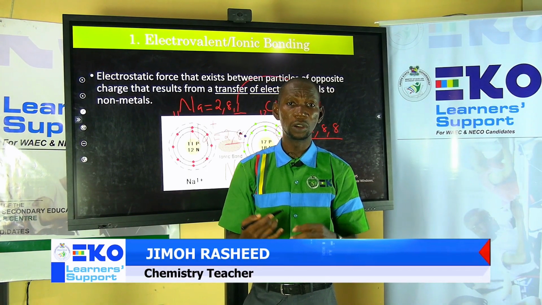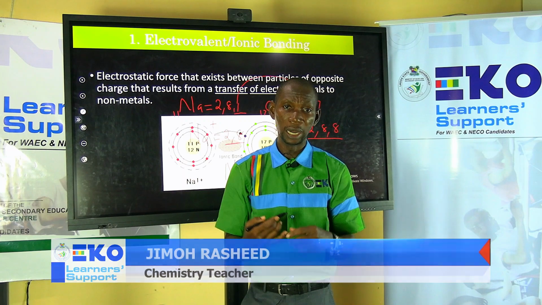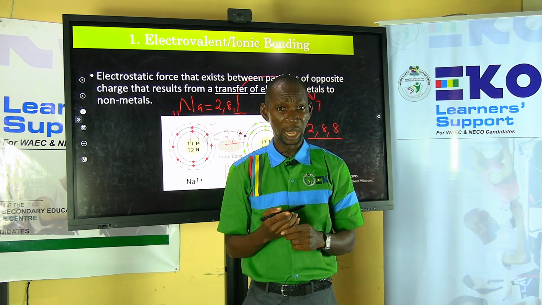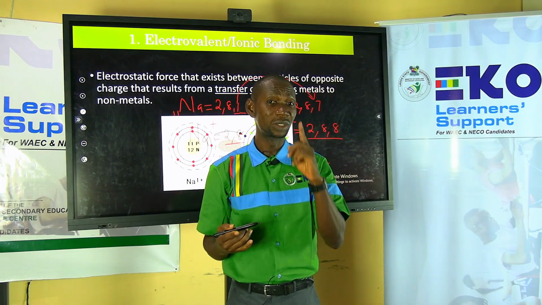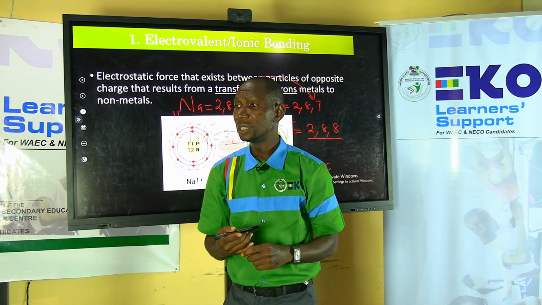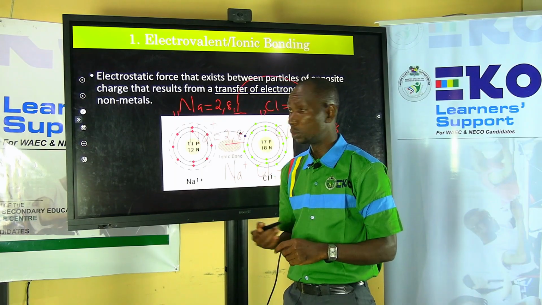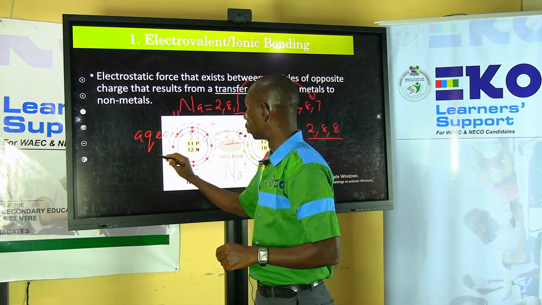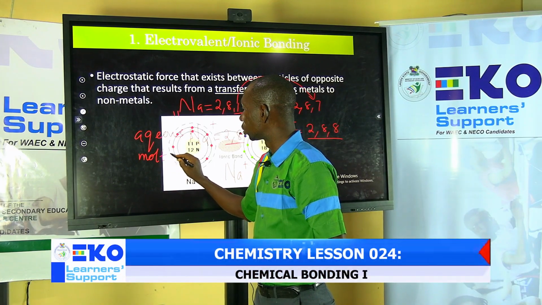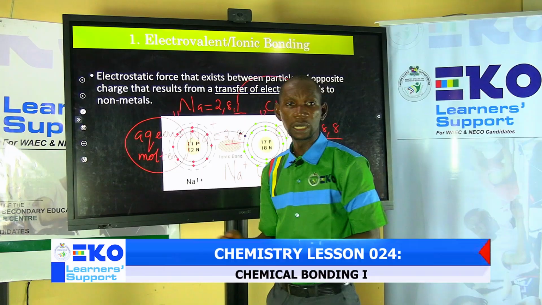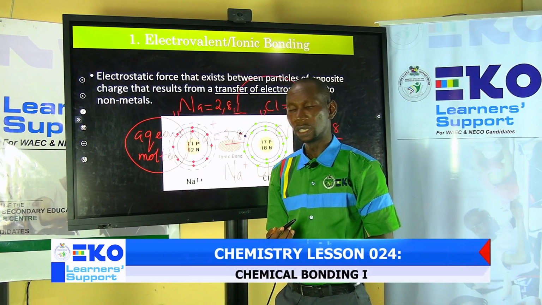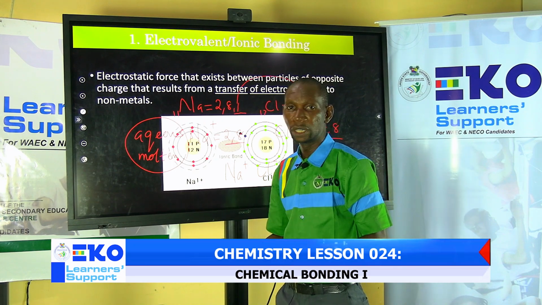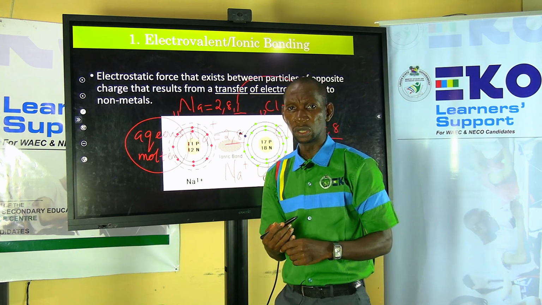Four is that ionic compounds are good electrolytes. That means they conduct electricity. But there's a caveat there. They do not conduct electricity in the solid state. Rather, when they are dissolved in water, which we call aqueous solution, or when they are melted, which we refer to as molten. So these are the 2 states in which ionic compounds conduct electricity, in molten state or in aqueous solution, but not in the solid state.